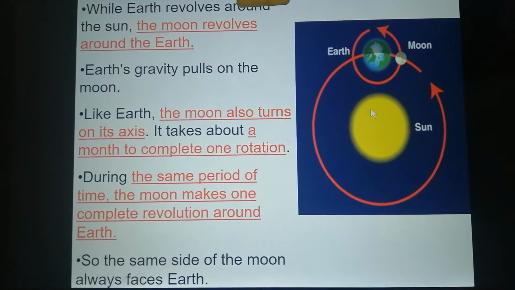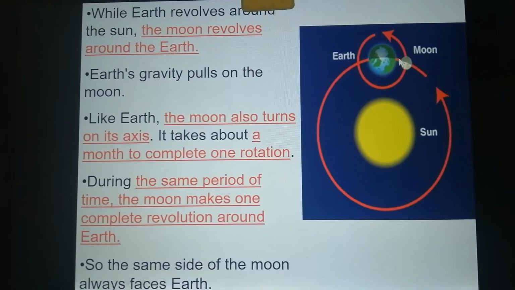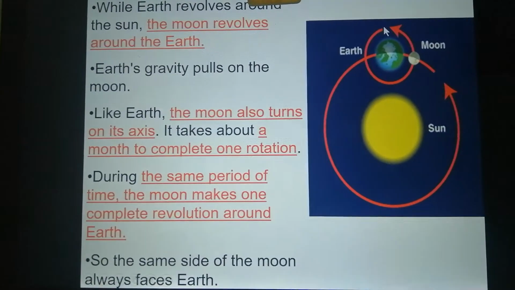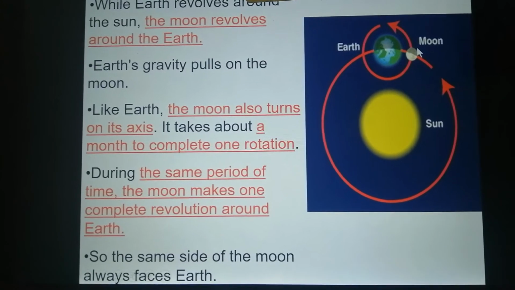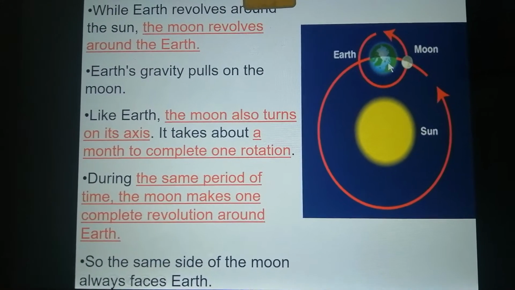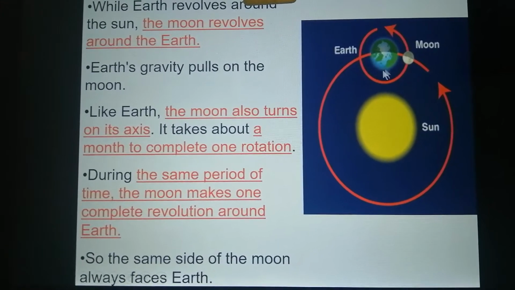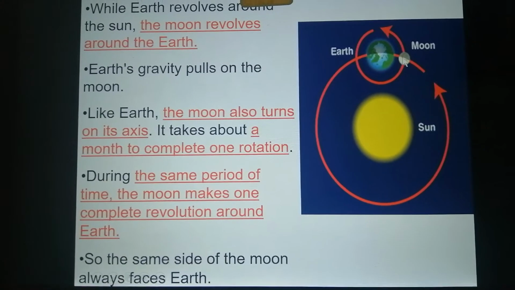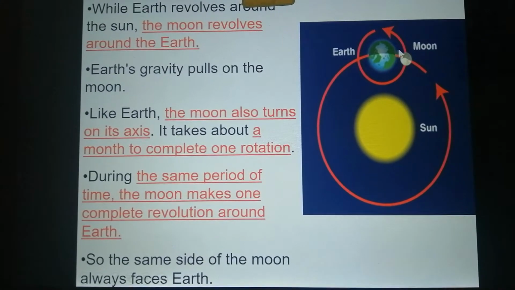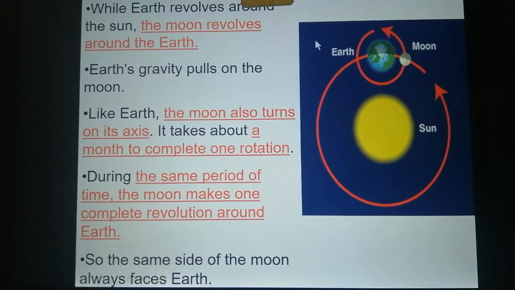While the Earth revolves around the sun in the orbit, the moon also revolves around the Earth. So we have three circles: the moon revolving around the Earth, the Earth revolving around the sun, and the Earth rotating around its axis. And the moon also has an axis where it rotates, and it also revolves around the Earth.